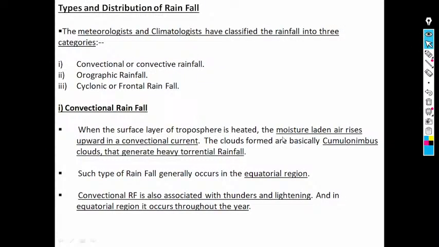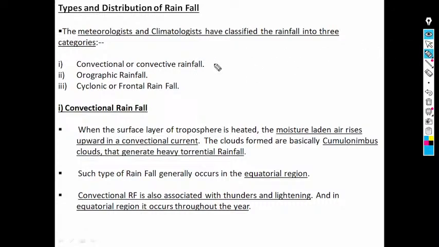Next, we'll cover the type and distribution of rainfall. Generally, the meteorologists and climatologists have classified the rainfall into three categories, basically.